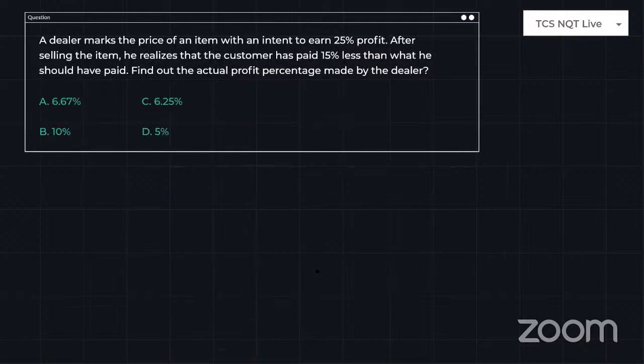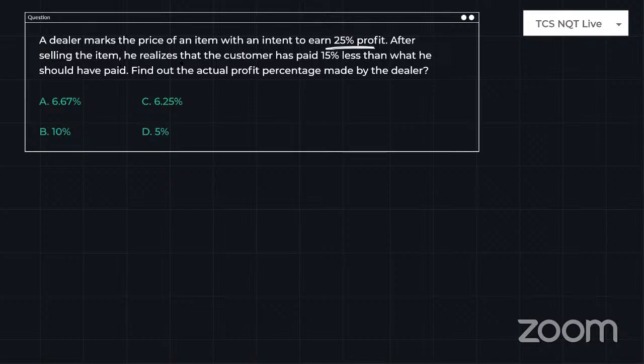So just look into the next question. A dealer marks a price of an item with an intent to earn 25% profit.